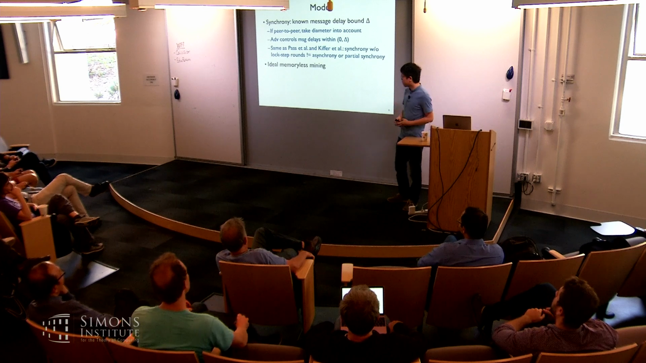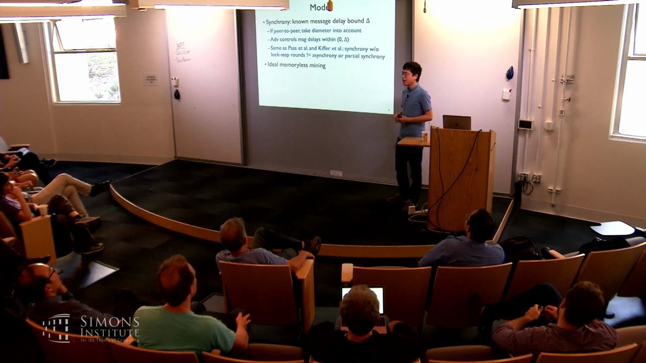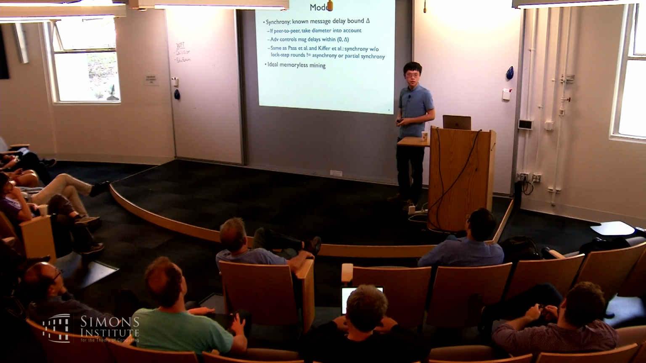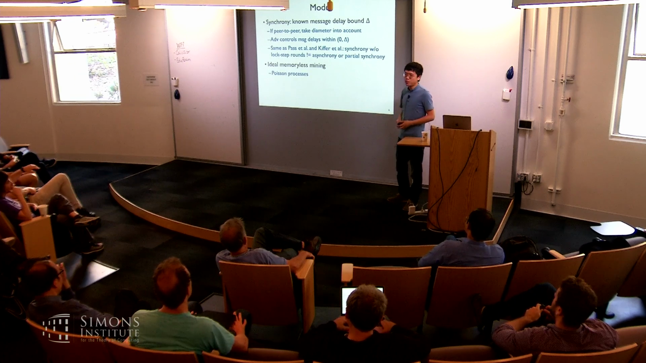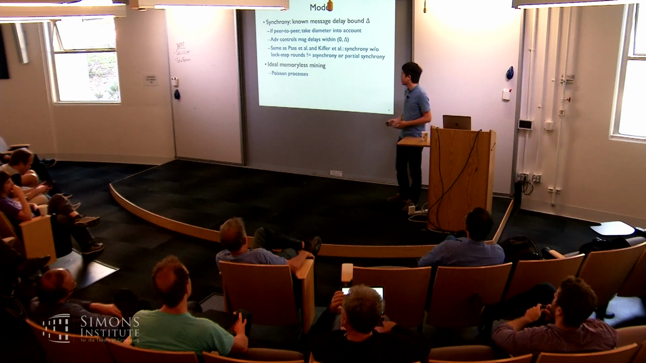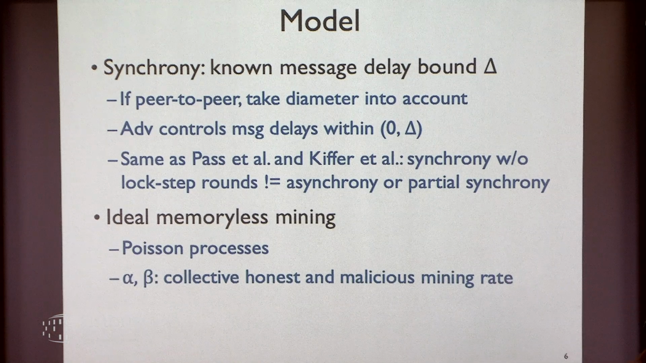Okay, so the next assumption is that I assume mining is this ideal memoryless event, which basically means it's a Poisson process. And I'll use alpha and beta to denote the collective honest mining rate and the collective malicious mining rate. Basically, honest nodes collectively will mine alpha blocks in unit amount of time. Maybe alpha is 0.6 block per 10 minutes, and beta is 0.4 block per 10 minutes, roughly speaking.